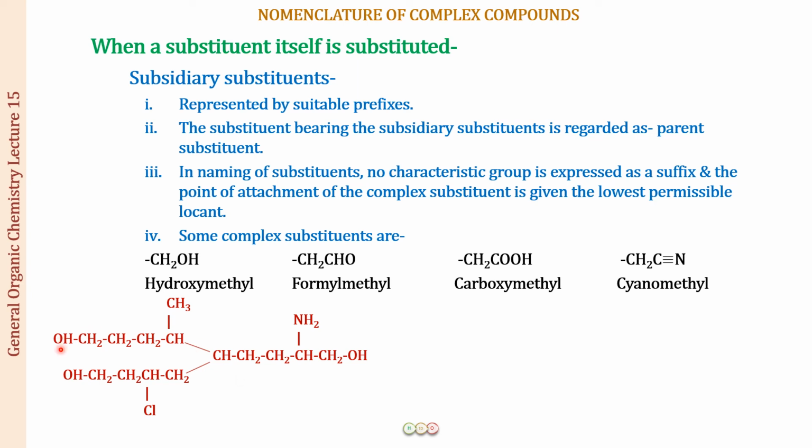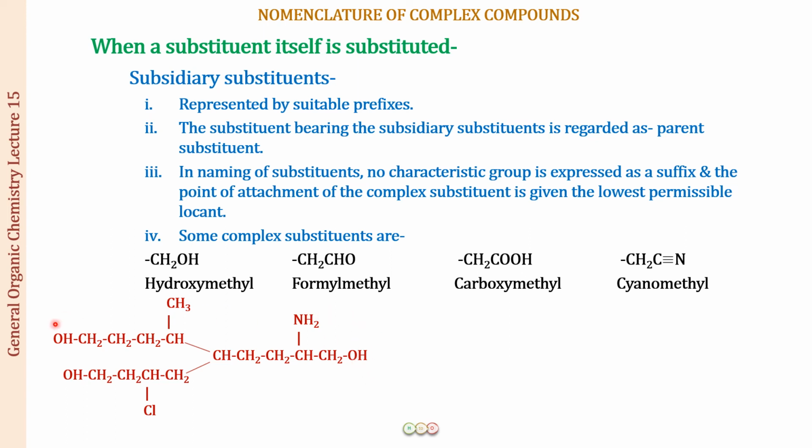It is an OH group. I can see a CH3 coming out. It is an alkyl group, so this is always going to be a substituent. A Cl group, this is a halogen, always going to be a substituent. It is an NH2 group, and again an OH group, which I can see over here apart from the carbons, right? So this means my functional group has to be out of the OH and the NH2. It is going to be OH.